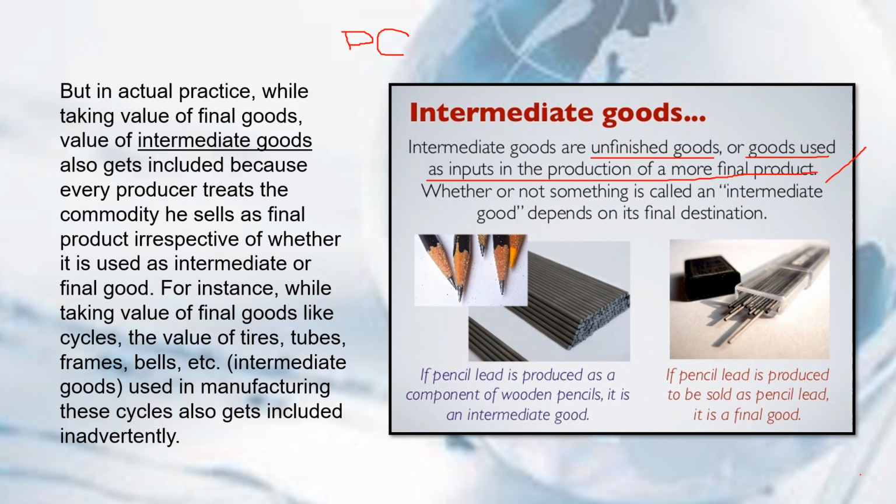Example nga po, yung lead na gagamitin is an intermediate good to produce wooden pencils. Or yung gulong, tubes, frames, bells, etc. na ginagamit to produce a vehicle or a car, those are intermediate goods.